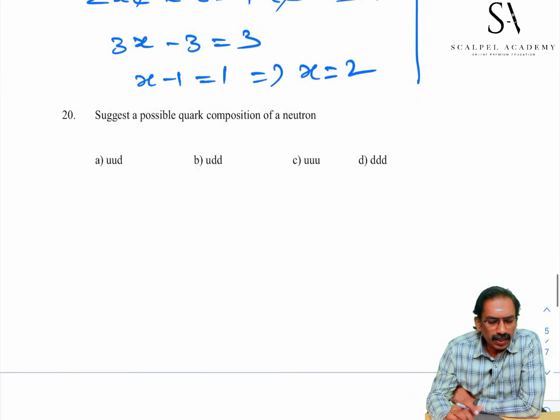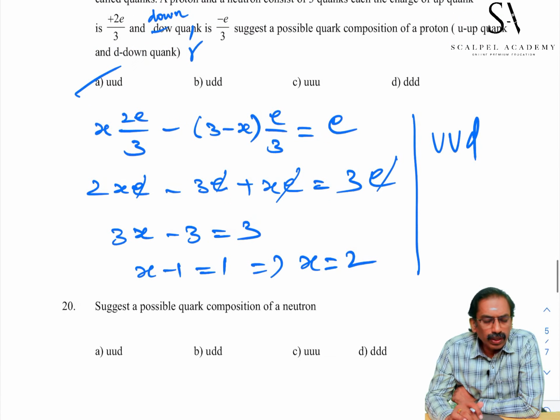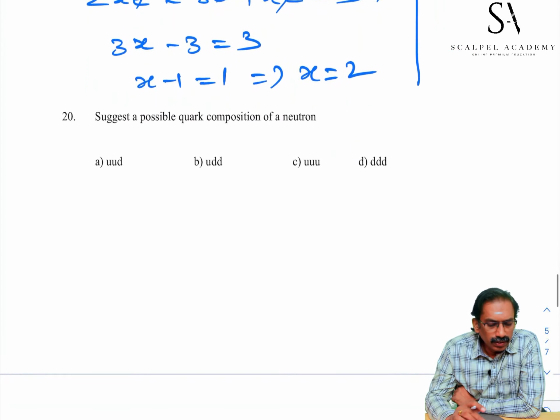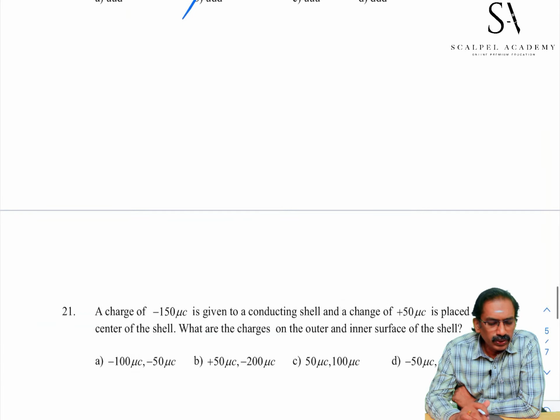Suggest a possible quark composition of a neutron. In the same manner, the neutron charge is 0, so the above equation you have to equate to 0. So you will get 1 up quark and 2 down quarks. Student, you can work it out.